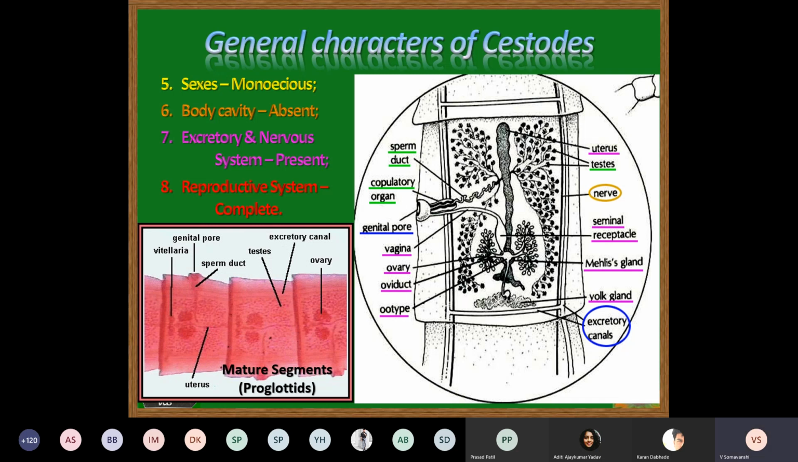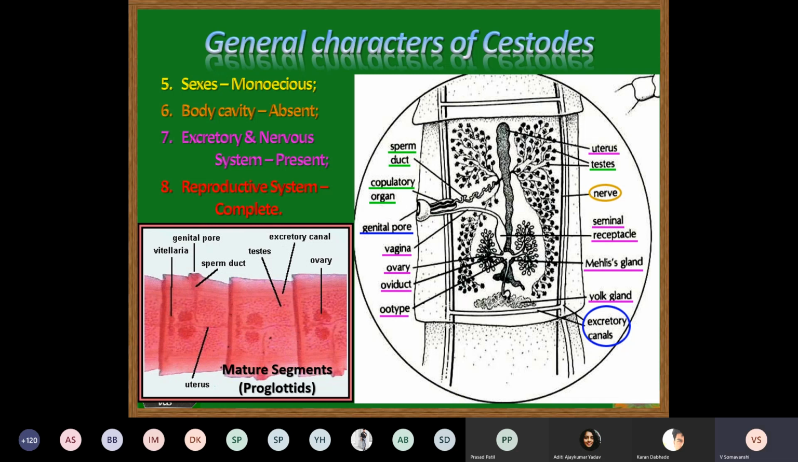Now here there is a big figure which is a diagrammatic representation of the details of the mature segment, and to the left, the pink color is the slide prepared from the original tapeworm observed under low power objective, which is stained to identify or to visualize the reproductive system in detail. Okay, now we'll start the description of the reproductive system with the female reproductive organs.